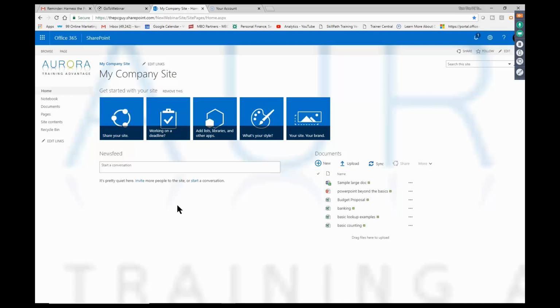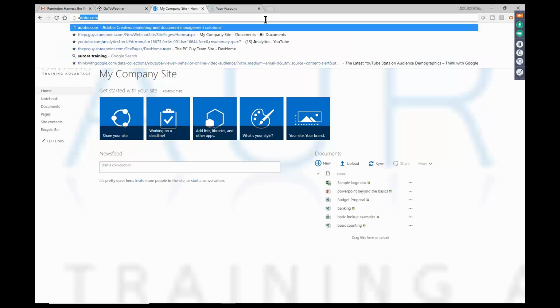Now, I want to start showing you how to add things to your quick launch toolbar and also to your top launch toolbar up there as well. So we can add any site into there. So I'm going to go back to the Aurora training site.